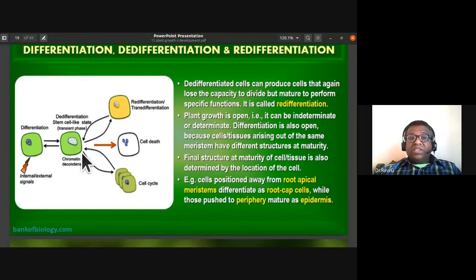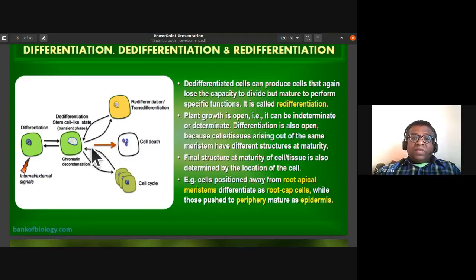After dedifferentiation: meristematic to permanent, permanent to meristem, secondary meristem. Now they are again undergoing redifferentiation. That is, from secondary meristem they again become permanent tissue. So we call that the redifferentiation process.